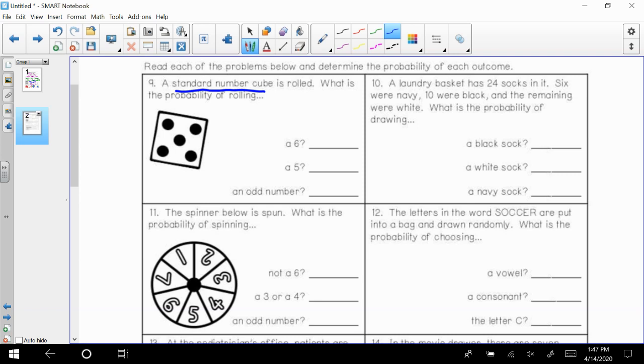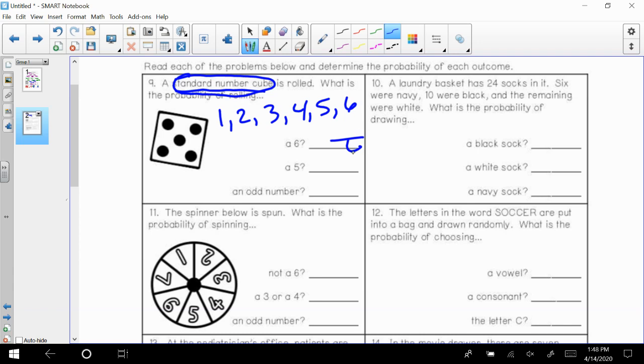We know in some games, when you roll a die, there might be different styles. Like, for example, in the game Categories, there's 26 sides to that die. So anytime the problem says standard number cube, that just means your basic cube, numbered 1 through 6.